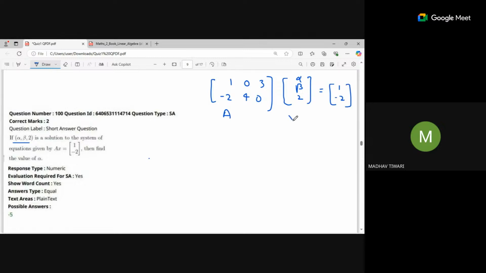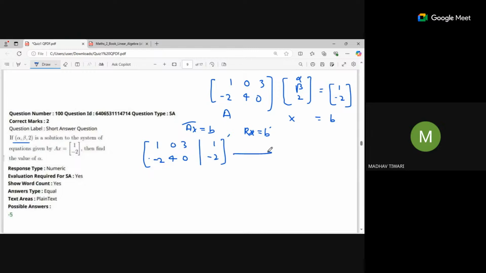So now it is in the form Ax equals b, right? We know that all the solutions of Ax equals b will be the solutions of Rx equals b dash, which is derived from the row echelon form of that matrix. So we can write it as 1, 0, 3 vertical bar 1 and minus 2, 4, 0 vertical bar minus 2.